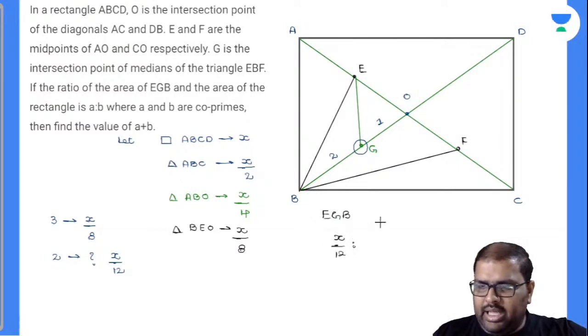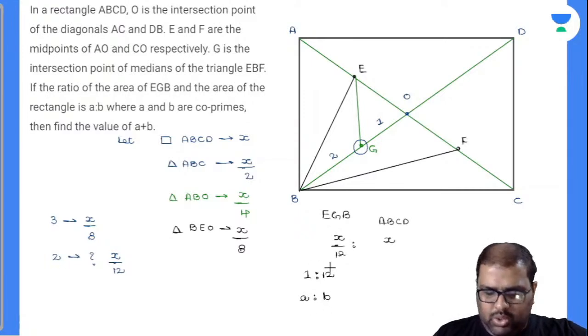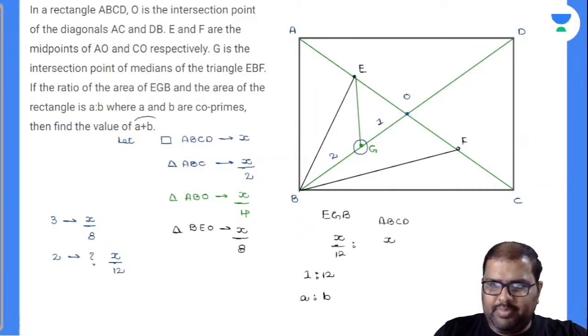Rectangle area ABCD is nothing but how much? It is X. So finally, is it 1:12 there? 1:12 is nothing but equal to A:B. A and B are co-prime numbers because there are no common factors. How much is A plus B then? Is it 13? Yes, it is 13.